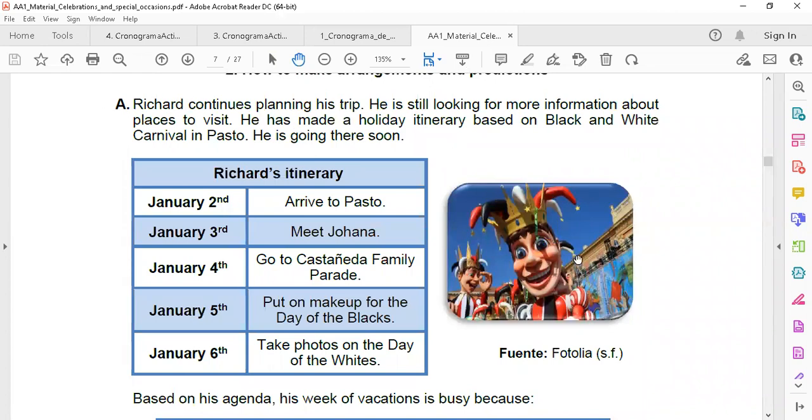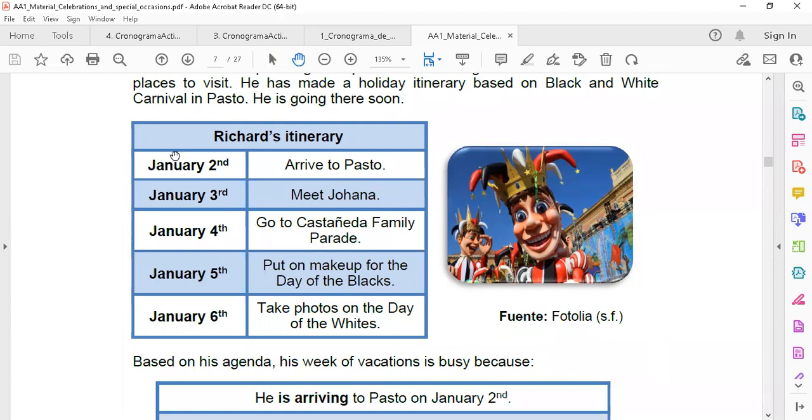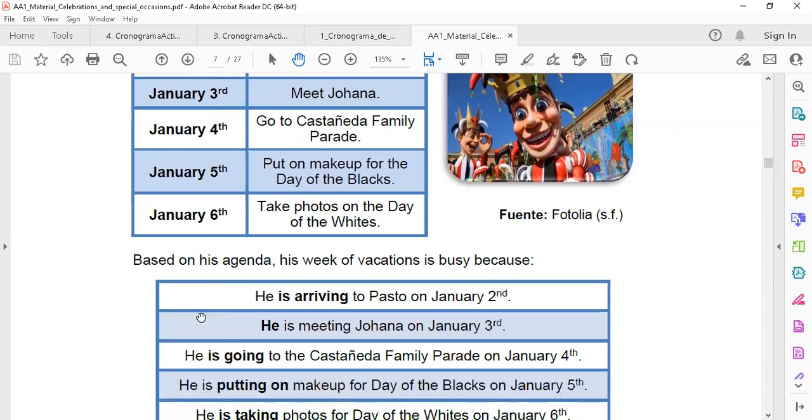So Richard finally decided to go to Pasto here in Colombia to enjoy the Black and White Carnival. So this is his itinerary. On January the 2nd, he plans to arrive in Pasto. On January the 3rd, he plans to meet Joanna. On January the 4th, he's going to the Castaneda Family Parade. On January the 5th, he's putting on makeup for the Day of the Blacks. And on January the 6th, he plans to take photos on the Day of the Whites.